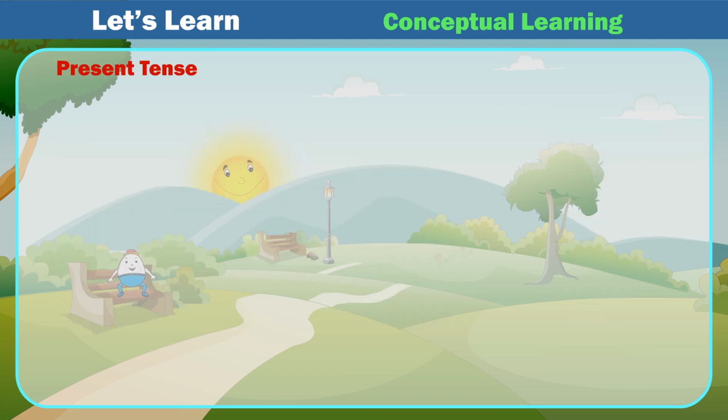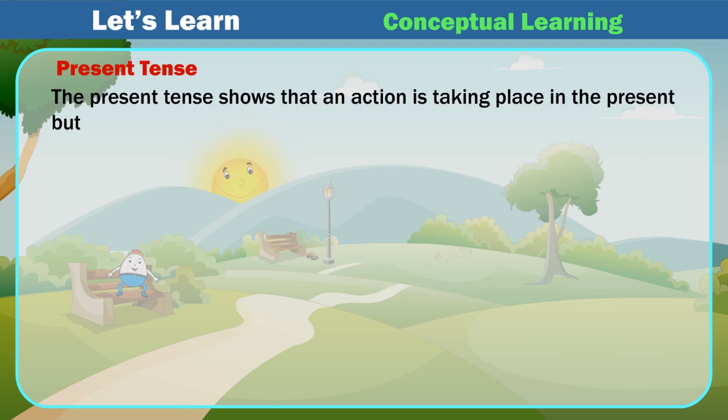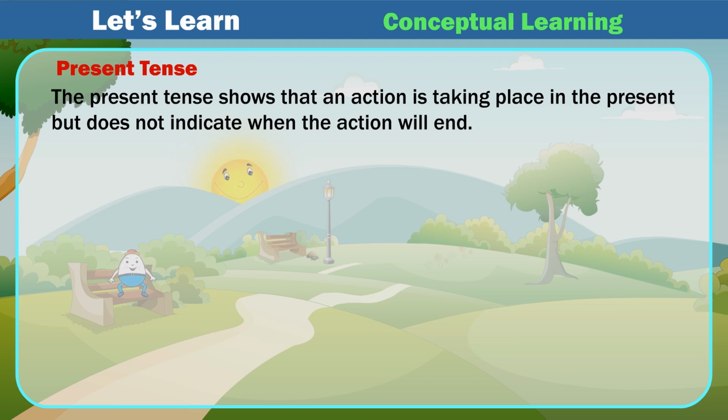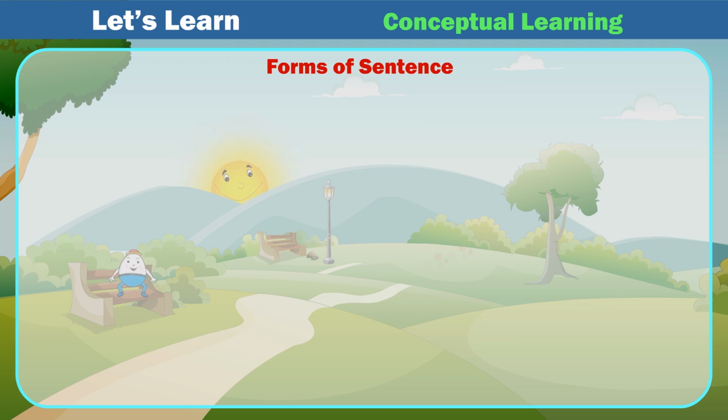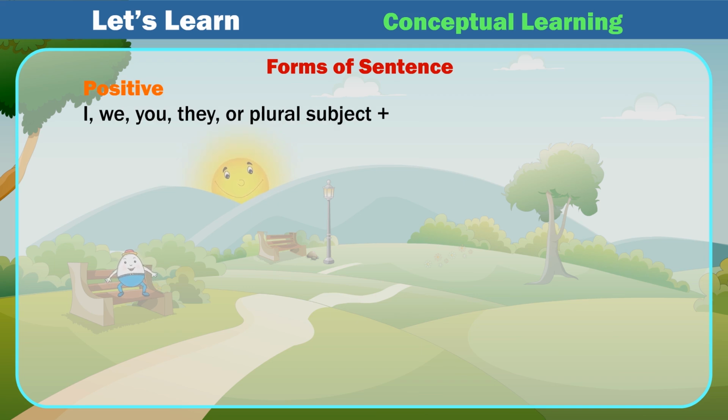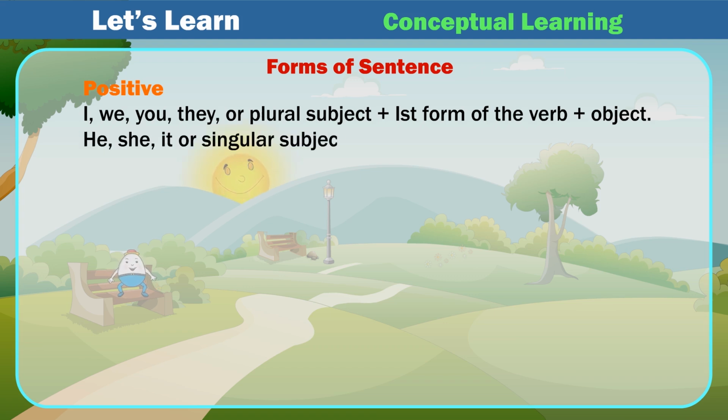Present tense. The present tense shows that an action is taking place in the present but does not indicate when the action will end. Example: we manufacture spare parts for automobiles. Forms of sentence. Positive: I, we, you, they, or plural subject plus 1st form of the verb plus object. He, she, it or singular subject plus 1st form of verb plus s/es plus object.